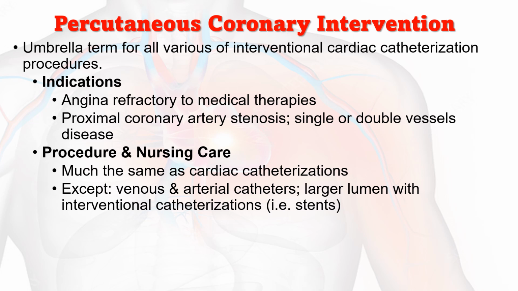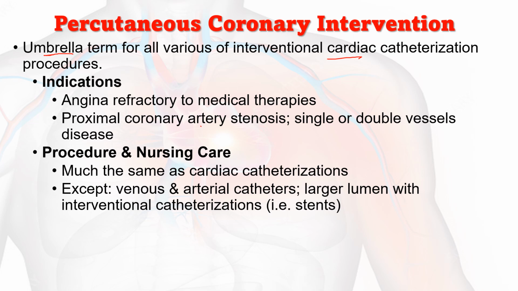The next is percutaneous coronary intervention. Percutaneous coronary intervention, as it says, is an umbrella term, because all the various interventional cardiac catheterization procedures come under percutaneous coronary intervention. The indications are angina refractory to medical therapy and proximal coronary artery stenosis, or single or double vessel disease, which we can identify by the coronary angiogram.